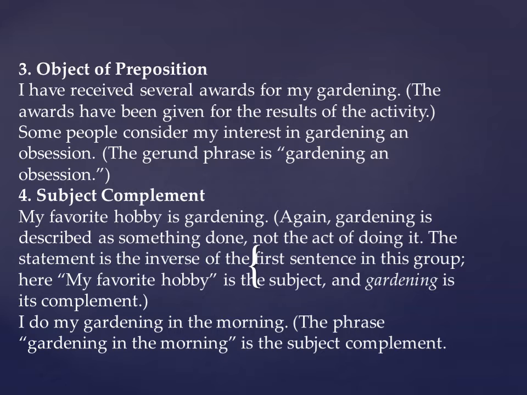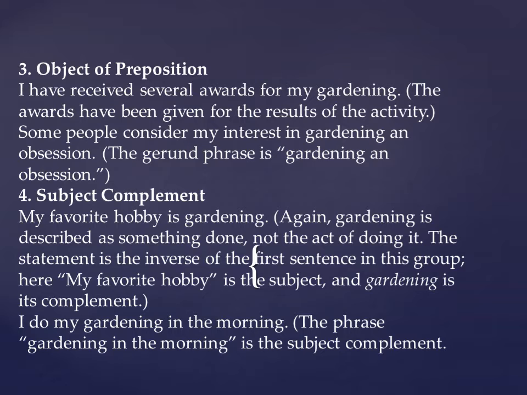But the point is which preposition is before this phrase. You can see that in is given here, so it is qualifying the preposition in. Because it is coming after the preposition in, it is acting like the object of the preposition, right? So I hope till here you have understood.